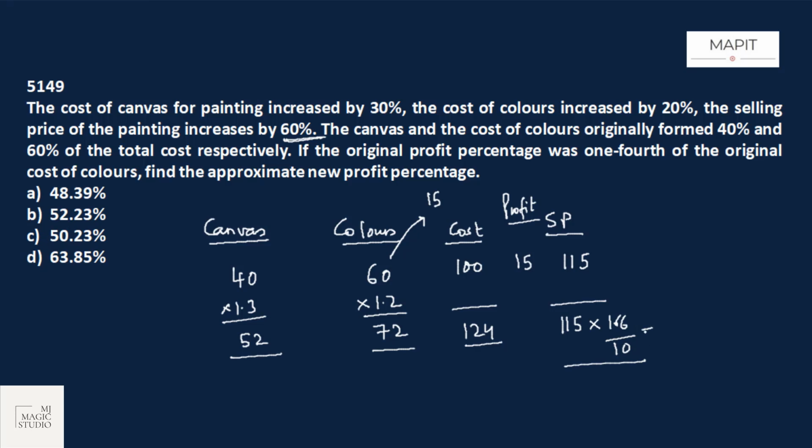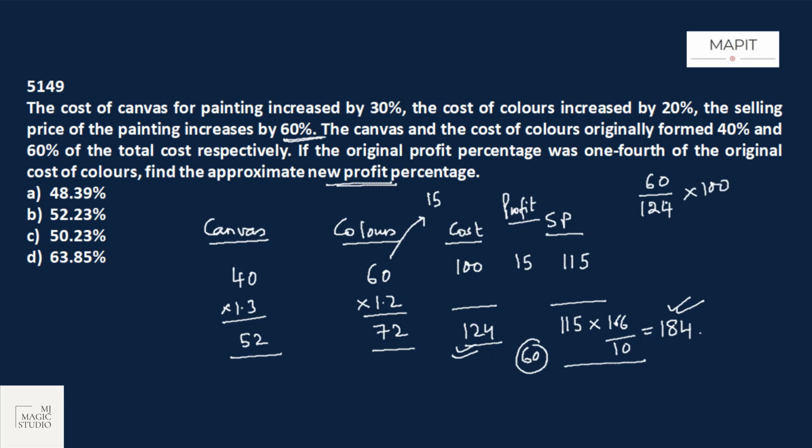That comes to 184. That is the new selling price. Find the approximate new profit percentage. New selling price is 184. New cost price is 124. So new profit is 184 minus 124. That is 60. So new profit percentage is profit divided by cost into 100.